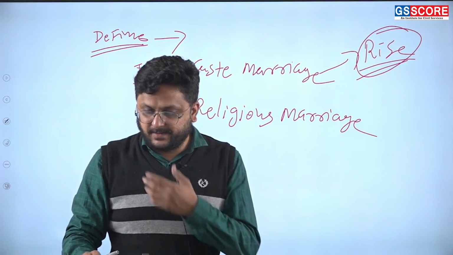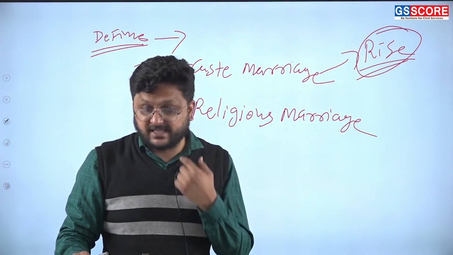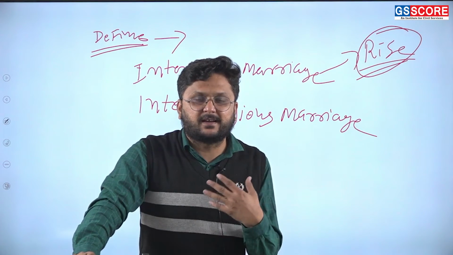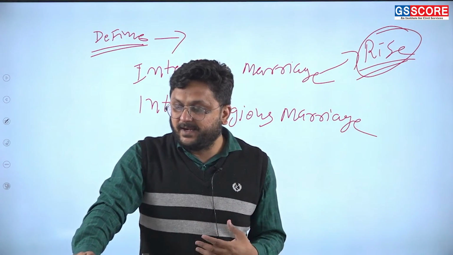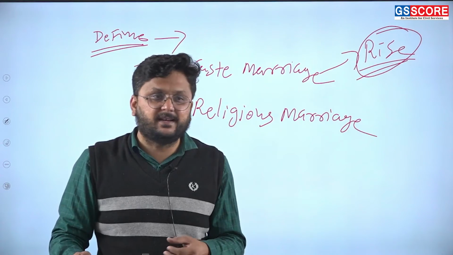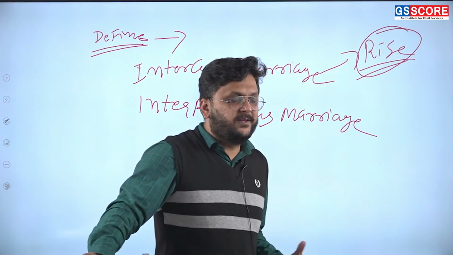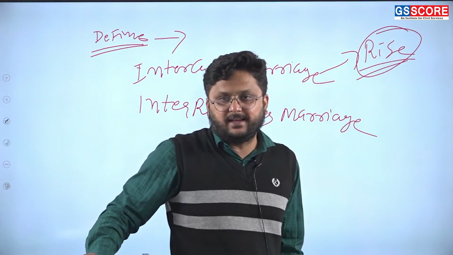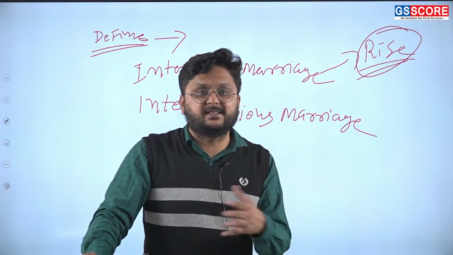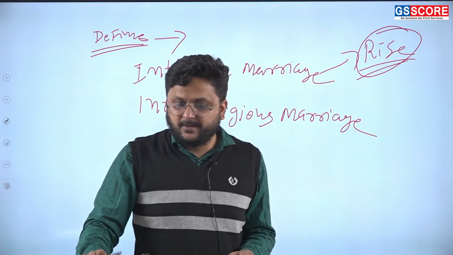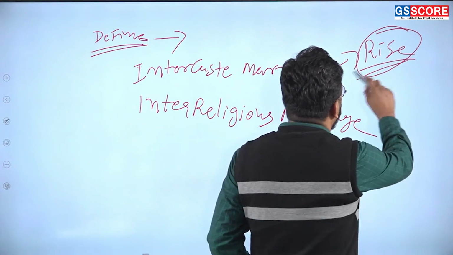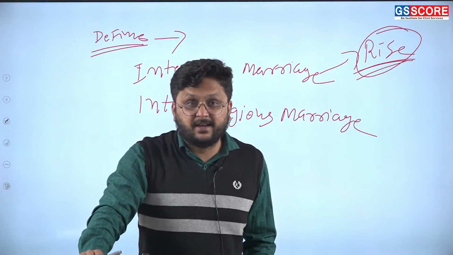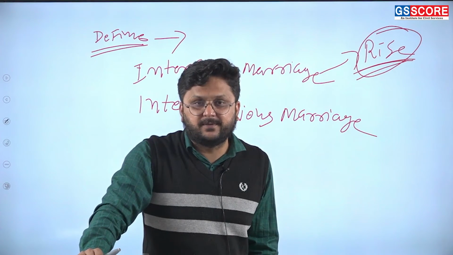Urbanization and education. Couples from urban middle-class families are more likely to cross the caste barrier, provided that the socio-economic status is similar. If the economic position is very good, if employment is very good, then they can go for a marriage. If the caste is different, no problem. Now, second is economic consideration. Number one is urbanization. Number three is government initiative.